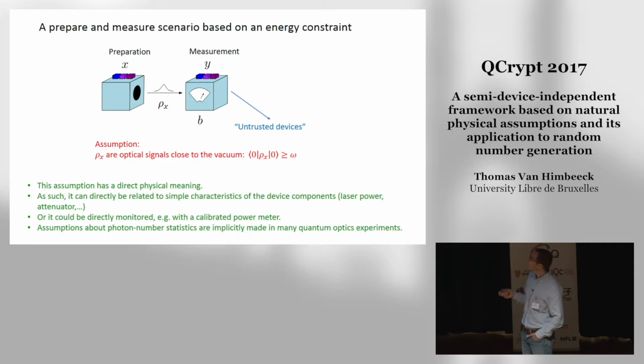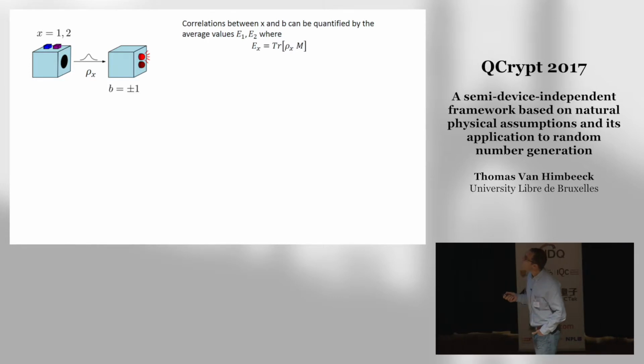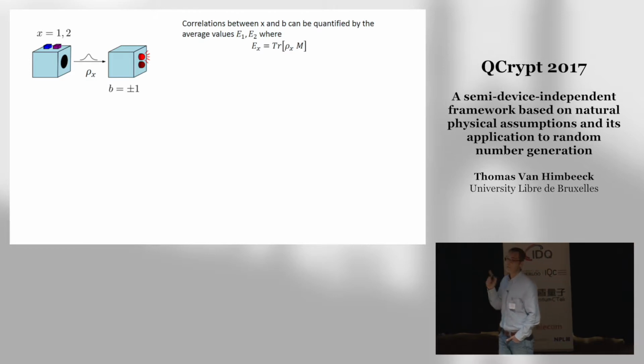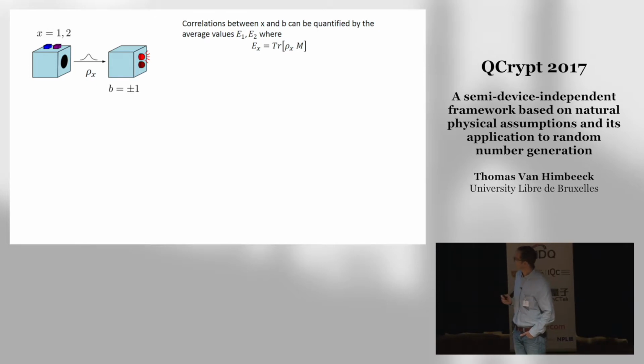OK, so what can we do in this setting? So if you believe that this underlying assumption is satisfied, and you observe certain correlation between the two devices, what can you conclude? So we look at this in the simplest possible setting, where there are only two preparation choices on this box, so x equal 1 or 2, and the measurement device is implementing a single measurement, which has binary outcomes, so b is equal to plus or minus 1.